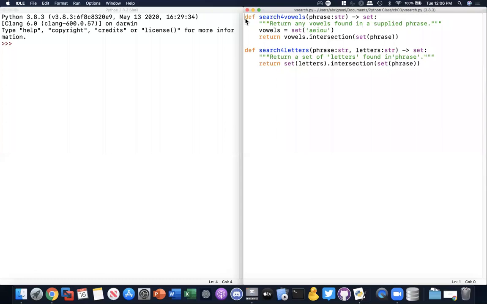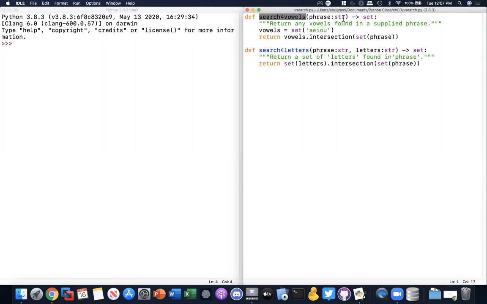To do that, you need to define that function and use the reserved word def. Like we mentioned in previous classes, def as a reserved word means that you cannot use it for anything else. You cannot use def as a variable name, because it's not going to work. It's a reserved word. It has a specific function, which is to define a function. And then the function name, which is what you name that function.